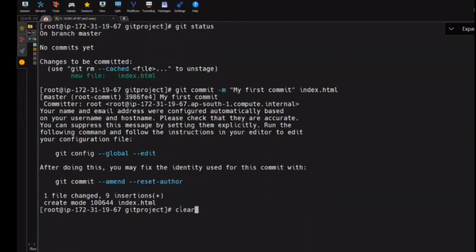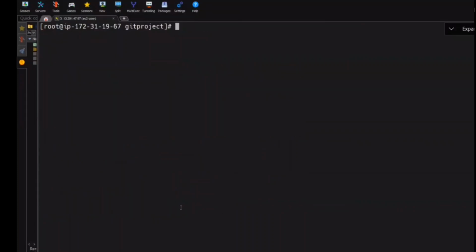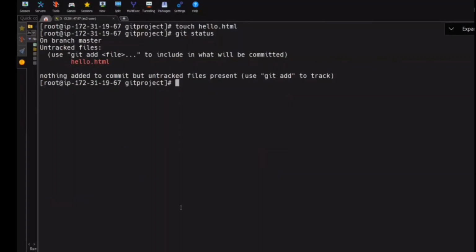So now is everyone clear on how to create a file, add it to the staging, and commit to the repository? Now you tell and I'll do it. Let's create a file. Touch, let's say hello.html. First do git status. Is it tracked? Not tracked. Let's track it. What's the command?